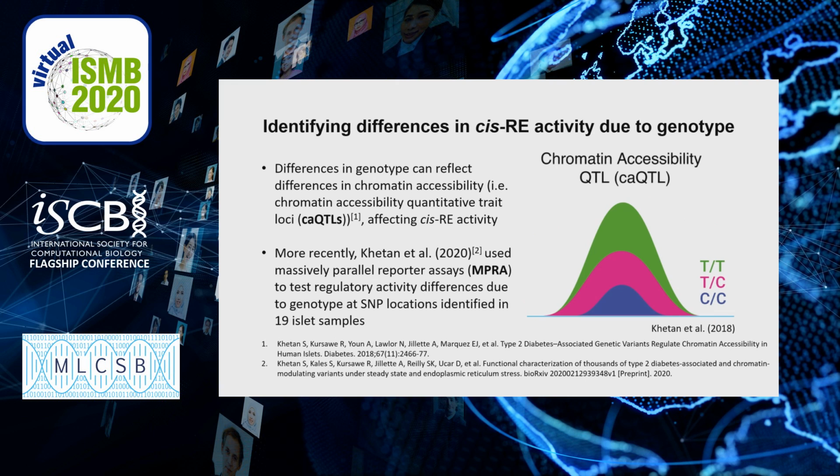We next looked into individual specificity and how well CoRE-ATAC could identify genetic regions that have variability based on an individual's genotype. To do this, we collaborated with Stitzel and TUI Lab, where they have been very interested in looking at how an individual's genotype can reflect chromatin accessibility. For instance, if an individual has a TT allele, they may have a region that's more accessible than an individual that has a CC allele.